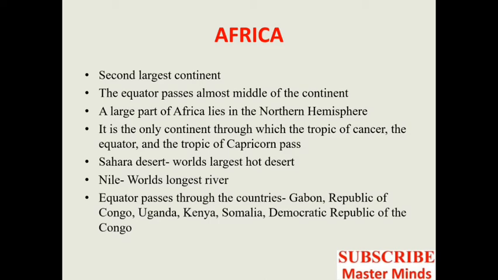We have some important latitudes: Tropic of Cancer, Tropic of Capricorn, equator, then Arctic Circle, Antarctic Circle, etc. So Africa is the only continent through which the Tropic of Cancer, the Tropic of Capricorn, and the equator pass, and the equator passes almost through the middle of the continent also. From here you can locate the African continent.